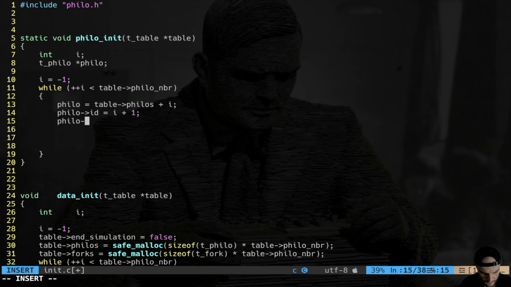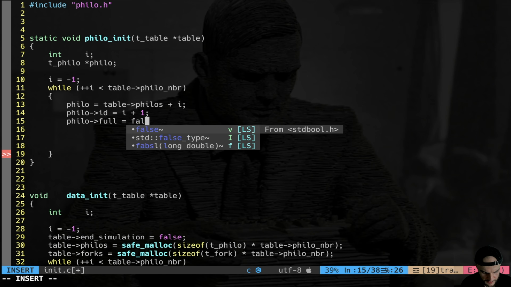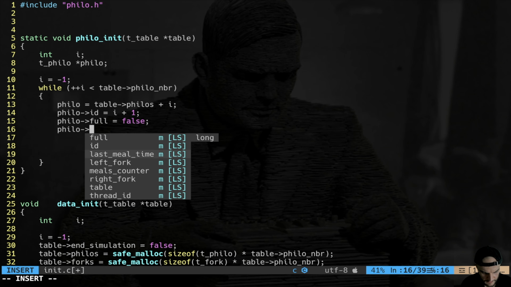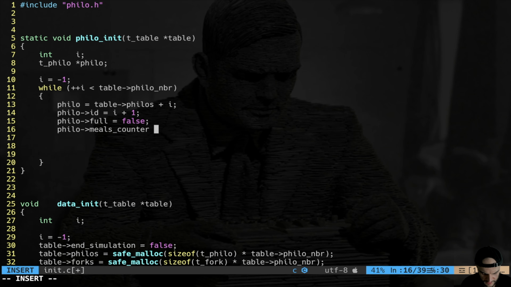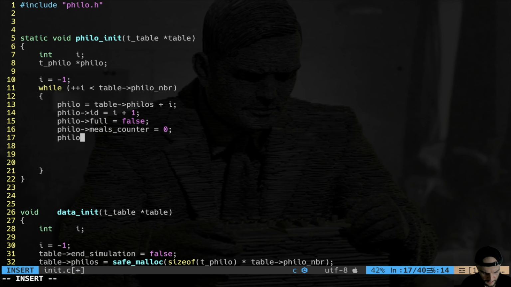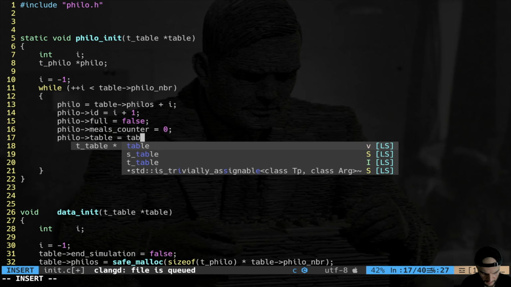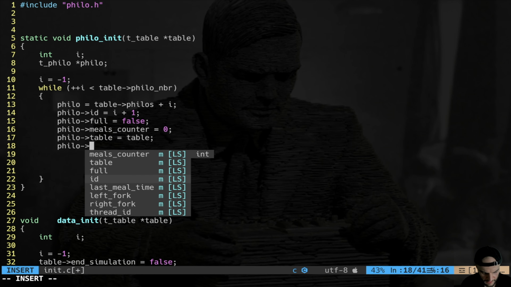Then philo full is equal to false, of course. Then philo last meal time, we don't care by now, meals counter is equal to 0. Then we have philo table is equal to table, very easy. And philo, we have left fork and right fork, which is important. Right ID, we don't care.